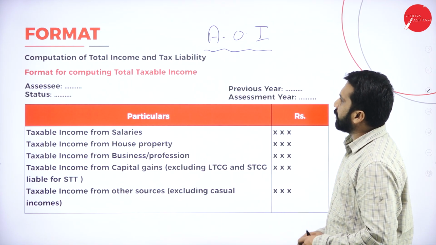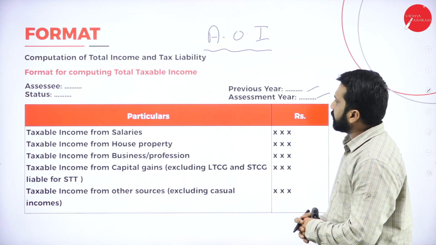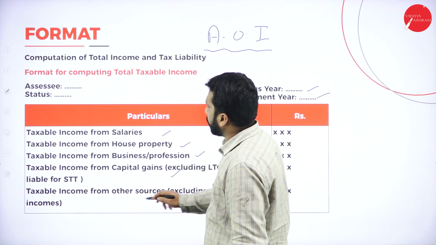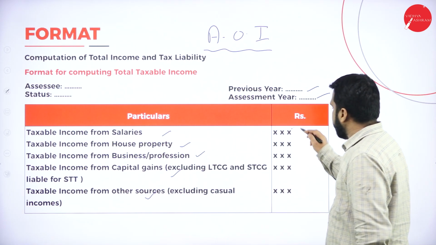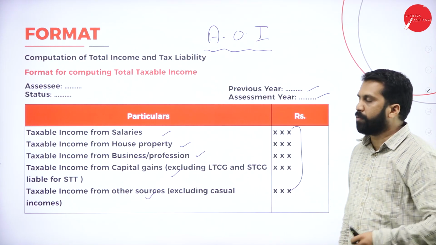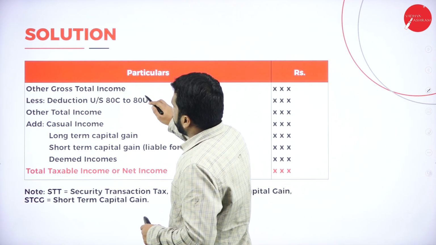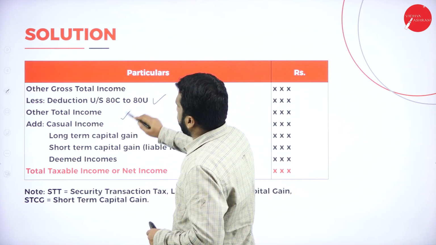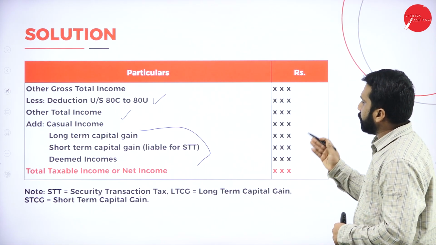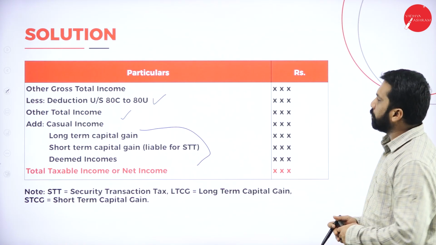Format for computing total taxable income. Now, assessee status, your previous year and assessment year. Whatever your income from salary, house property, profession, capital gain, income from other source, add everything, you will get your total income. I'll show you one exact problem so that you will get an idea. Now, other gross total income, like if there are any deductions, capital gain calculation, you will not understand anything if you see the format. Directly I'll go to the problem so that you'll understand properly.